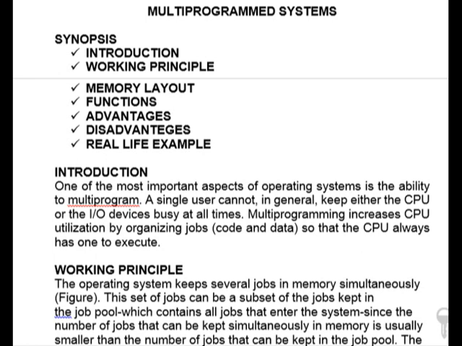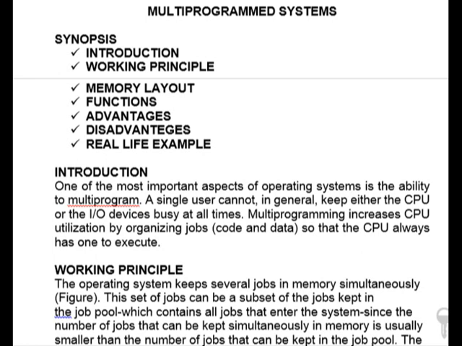Multi-programming increases CPU utilization by organizing jobs so that the CPU always has one to execute. So we can say here that to overcome the problem of underutilization of CPU and main memory, multi-programming was introduced. It is interleaved execution of multiple jobs by the same computer.